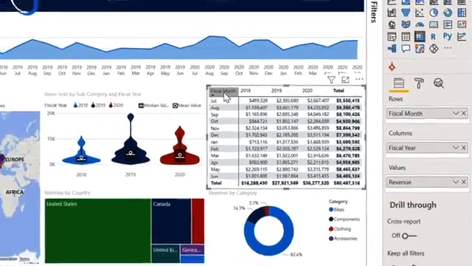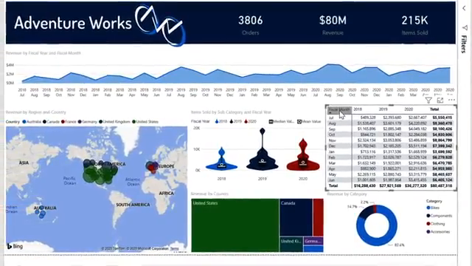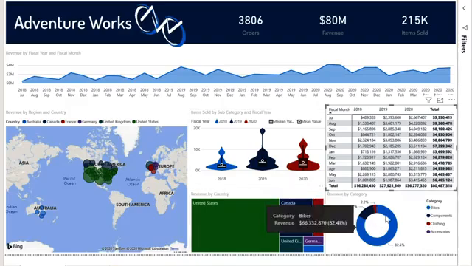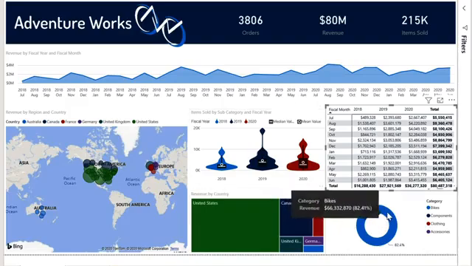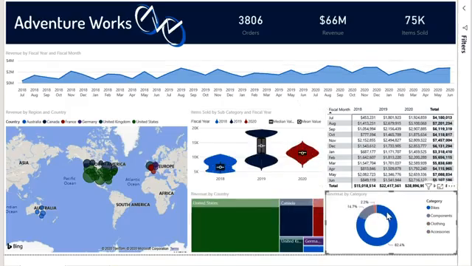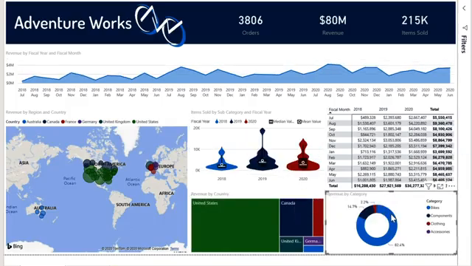And of course, also very easy to filter. We've already seen one option. So for example, if I click on a category or a series, say bikes, it will filter that entire page to show me the data for bikes. To clear that filter, I can click anywhere in that visual or back on my original selection, and that will remove it. What about if I wanted to filter my donut chart to show all categories other than bikes?